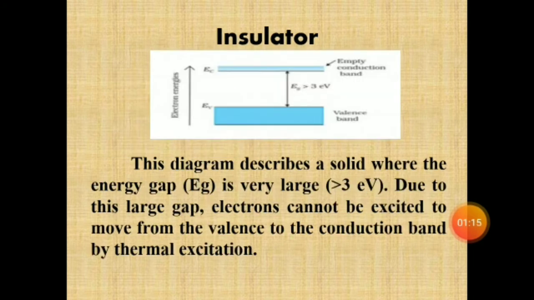The second one is the insulator. This diagram represents a solid where the energy gap Eg is very large, approximately greater than 3 electron volts. The forbidden energy gap is the energy gap that occurs between the valence band and the conduction band. Due to this large gap, electrons cannot be excited to move from the valence to the conduction band, even by thermal excitation.